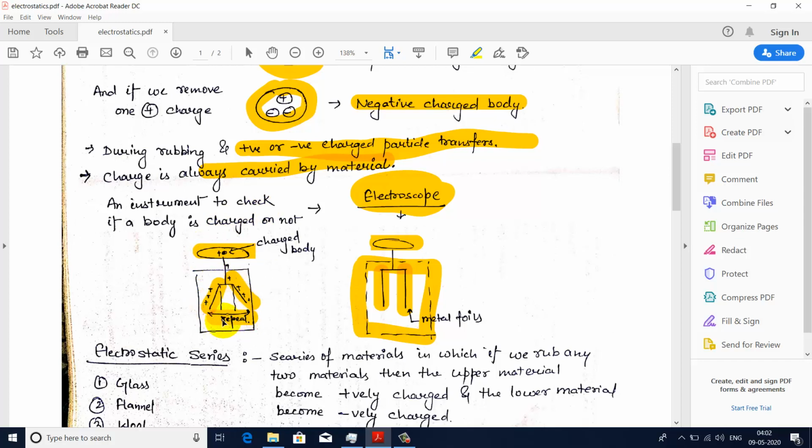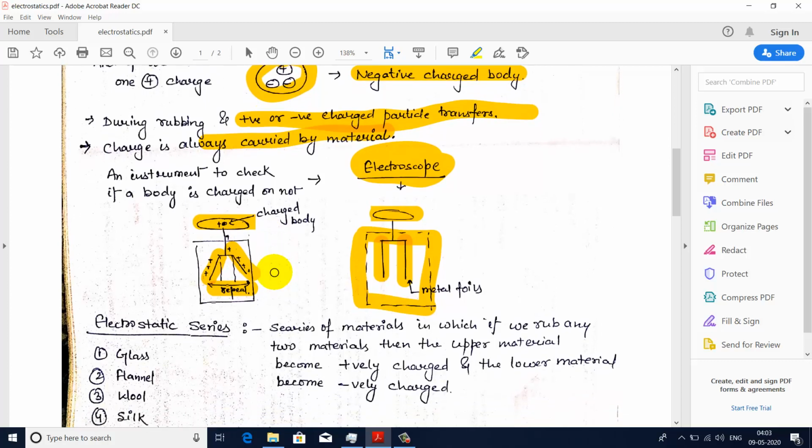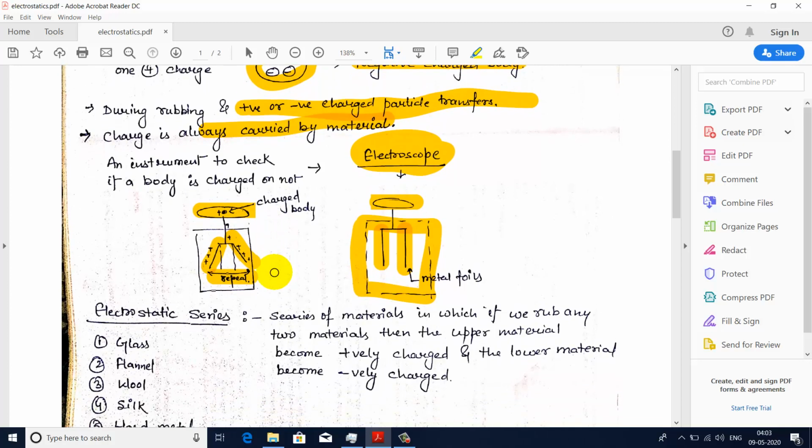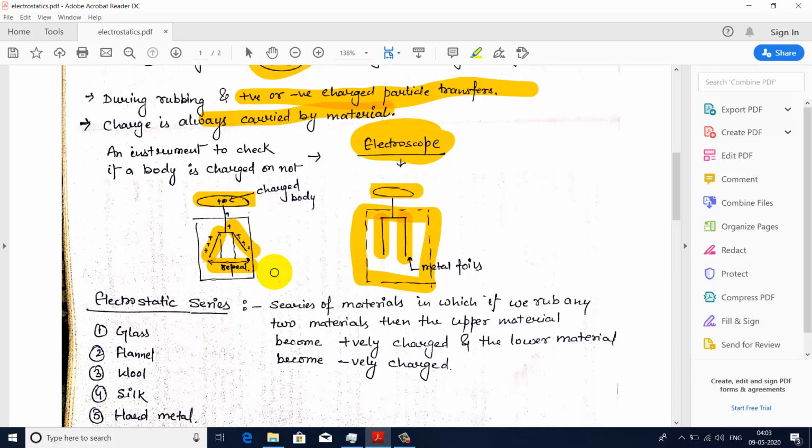As both these rods get repelled, we can say that the body that we keep here is a charged body, because if it were a neutral body, there would not be any displacement between these rods. There will not be any attraction or repulsion. So by this instrument, the electroscope, we can check whether a body is charged or not.